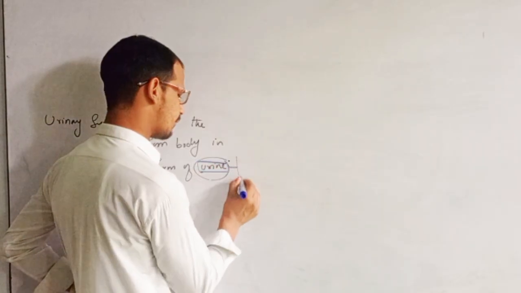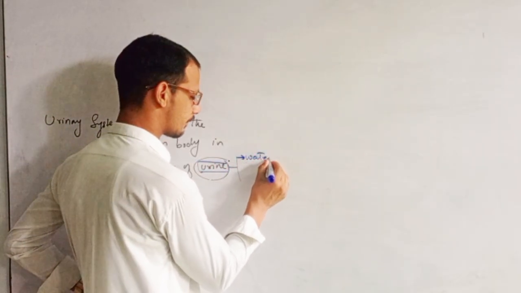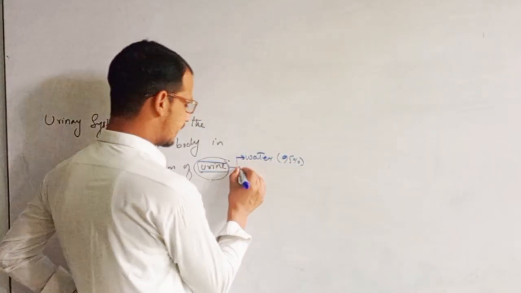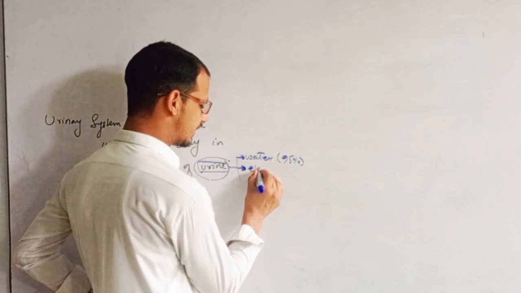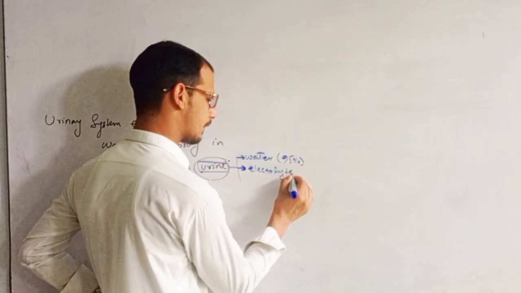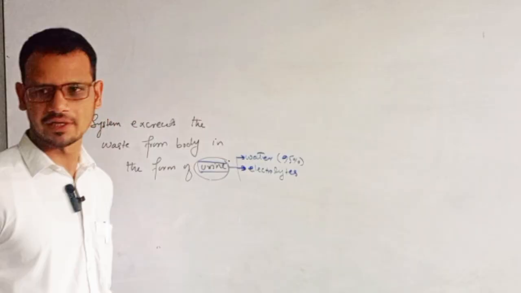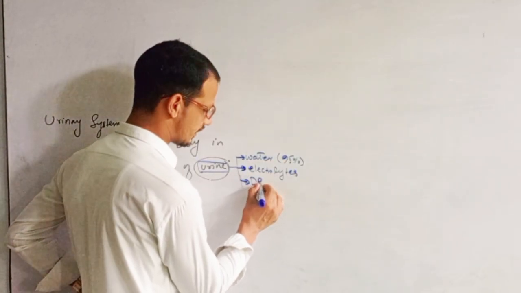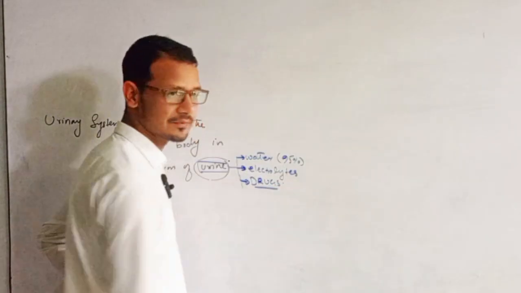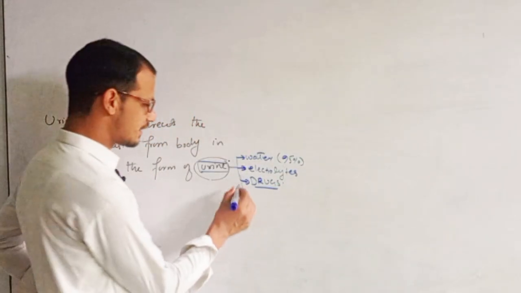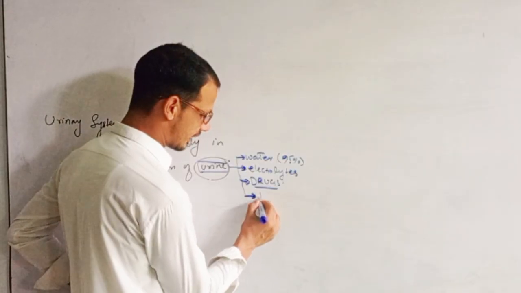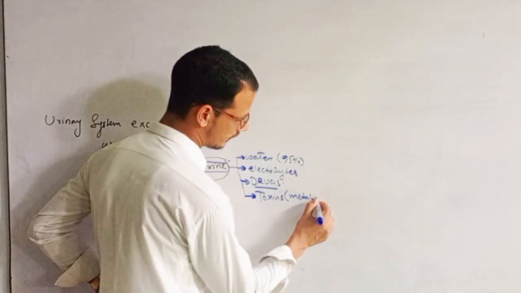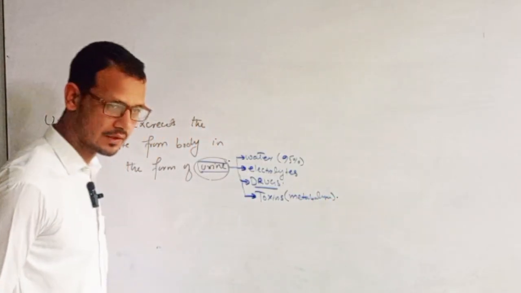Urine is composed of water. Up to 95% of urine is water. Urine also has some electrolytes: sodium, potassium, magnesium, calcium, right? It also has some drugs we are taking for treatments, drug toxins. Also this urine contains some toxins which are made from the metabolism of the nutrients which we are eating.